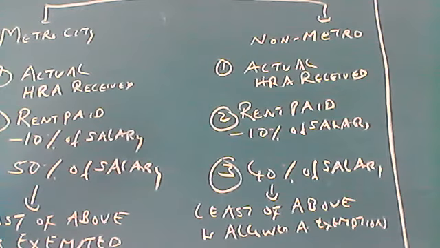Second point, question arises, if rent is paid to relatives, can you allow? Yes, if it is a genuine case. Even rent paid to father or mother is allowed if it is a genuine case. If it is not a genuine case, it will be disallowed. Another question is, suppose rent is paid to the spouse or to his wife, can you allow the exemption? But again, if rent is paid to wife, there are certain conditions.